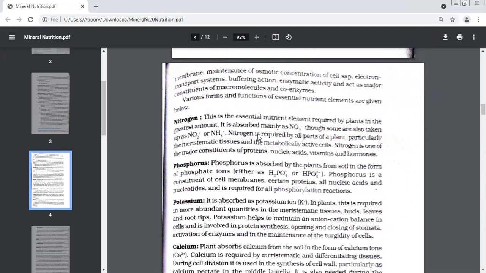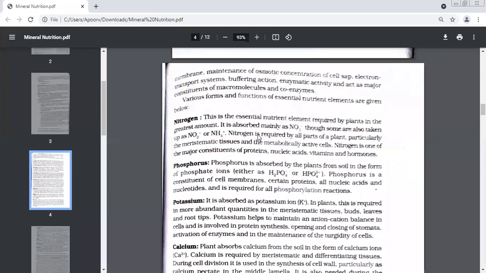See, the first one is nitrogen. This is the essential nutrient element which is required by the plants in the greatest amount. Maximum amount, beta. Which element is needed? Yes, tell me. Nitrogen is needed.